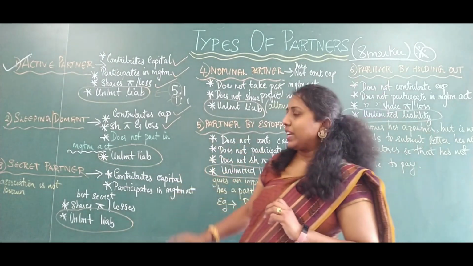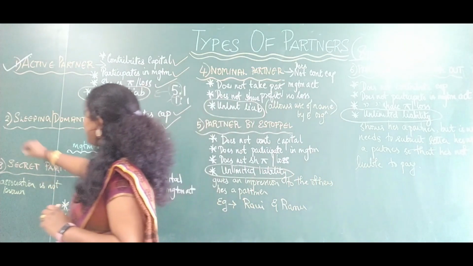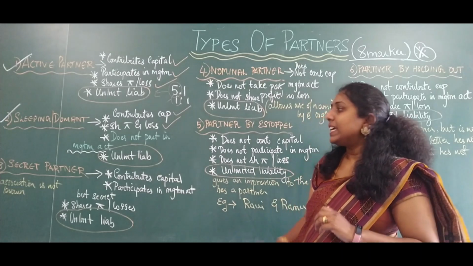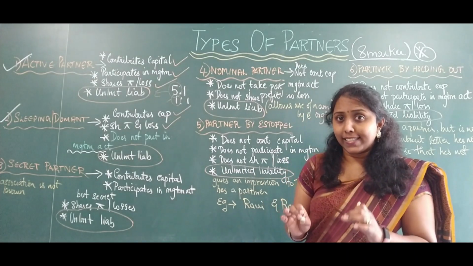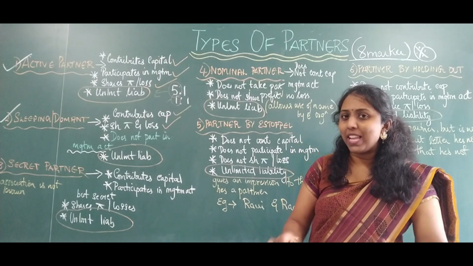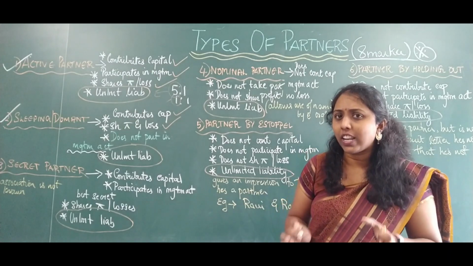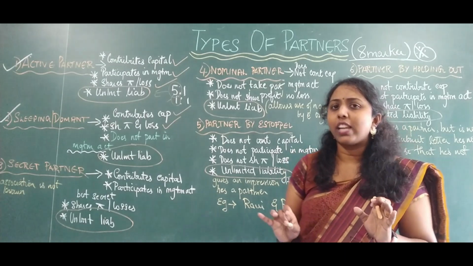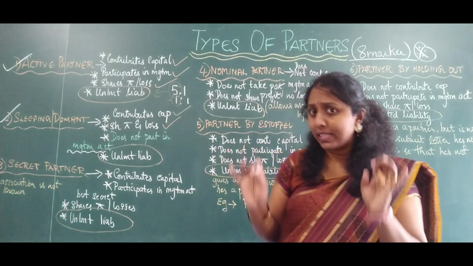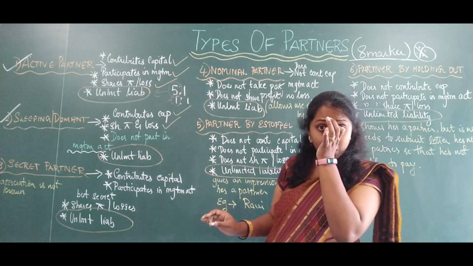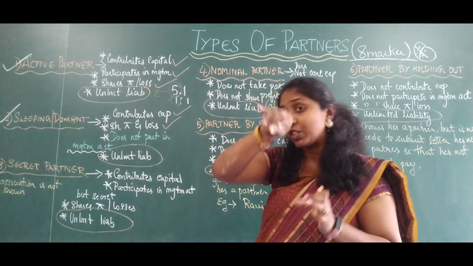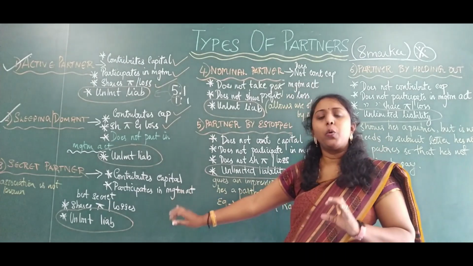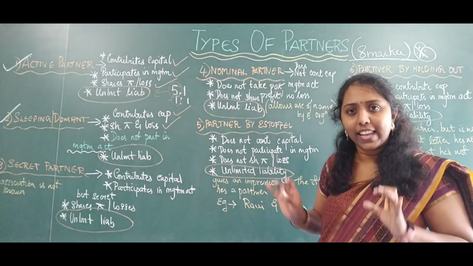Now the third one is the secret partner, so I'm going to take off sleeping partner here, which we have already completed. The word itself is telling you: secret means the organization is not revealing his name to anybody. His presence in the organization is kept as a top secret. Only the partners or only a few members in the organization would know of his existence. Remaining people would not know his association with the organization.